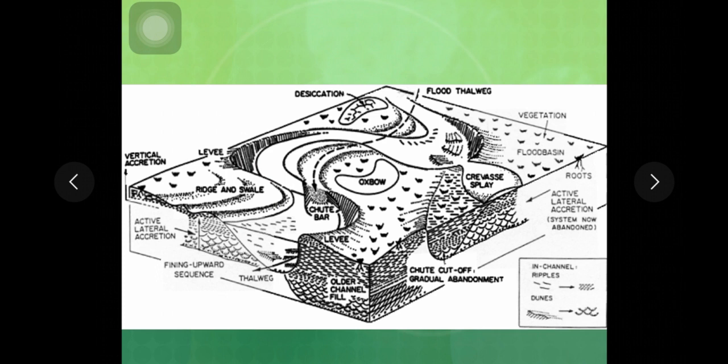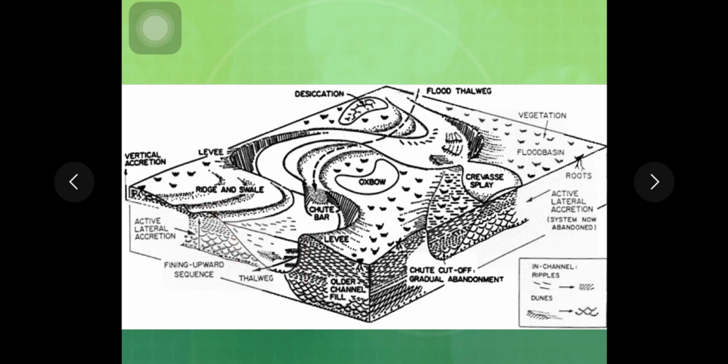Now this deposition is periodical, as a result of which, if you see the topography of the point bar sequence, it is wavy and not plain. So during seasonal deposition, a ridge is formed and adjacent to the ridge you will find a depression. So this gives rise to formation of ridge and swale topography at the inner bank, that is at the point bar.